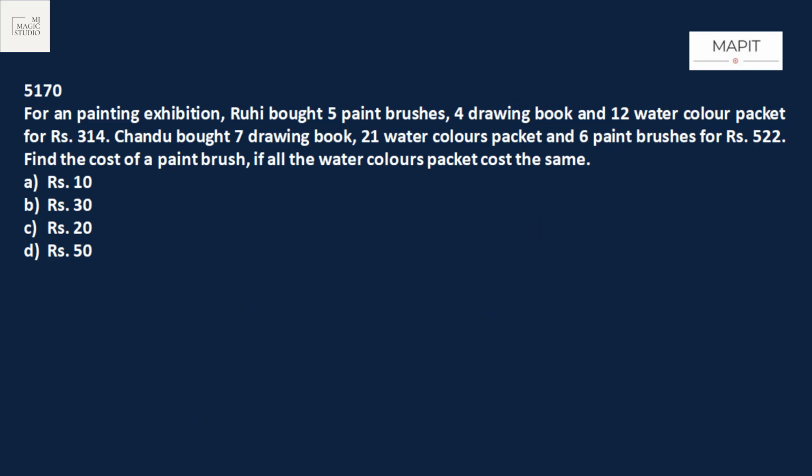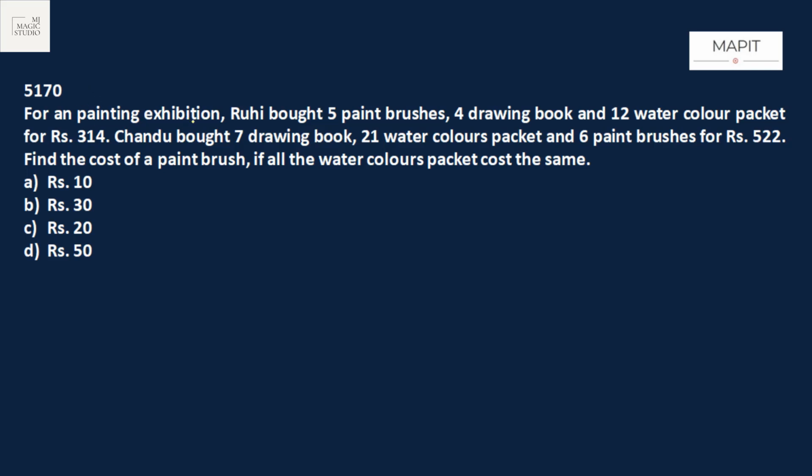This question on your screen is quite regular. In MAPIT, this kind of question, you will find many times they are asking. Let's read and try to solve it.